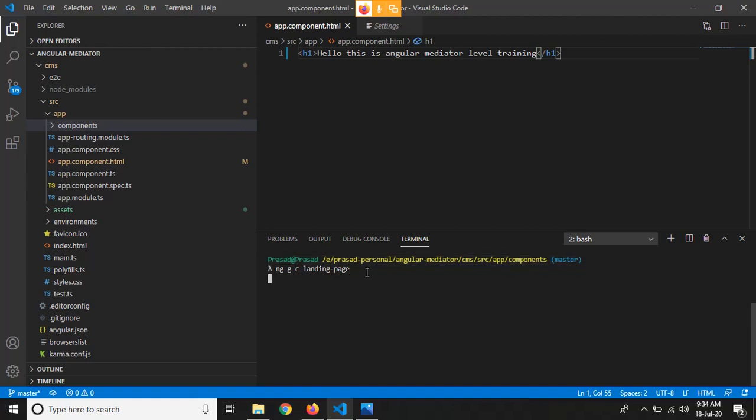So we'll create our first component, which is landing page.